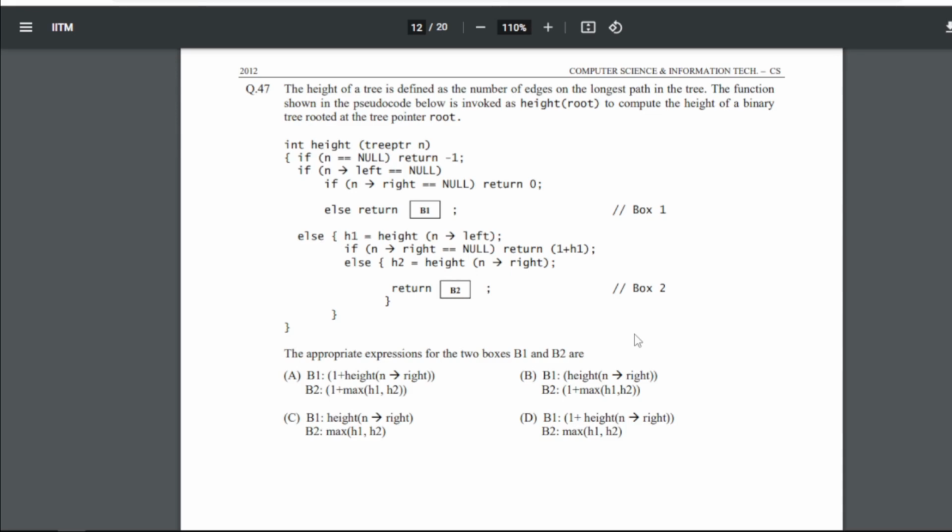So the appropriate expressions for the two boxes B1 and B2 are what? Here we will have to get the return value. If you hit and try or play with the program, you will get the answer as A, that is B1 equals 1 plus height of right, and B2 is 1 plus max(h1, h2). So A will be the answer for this question.